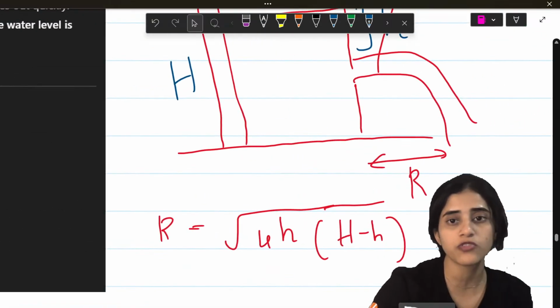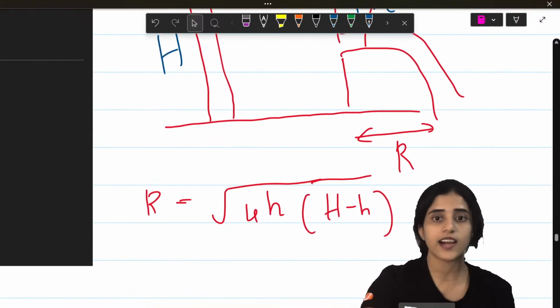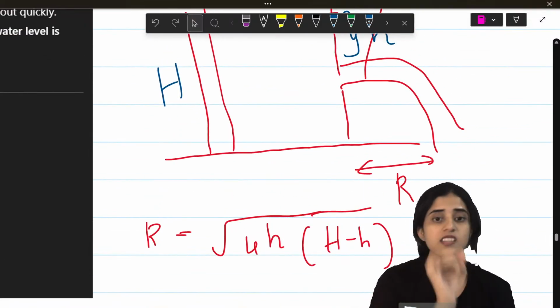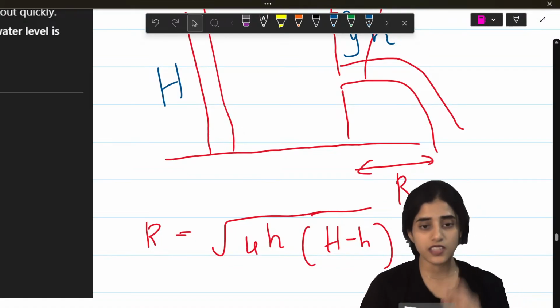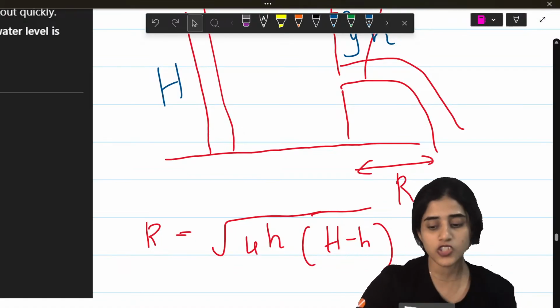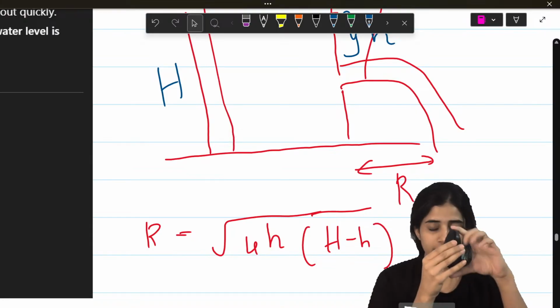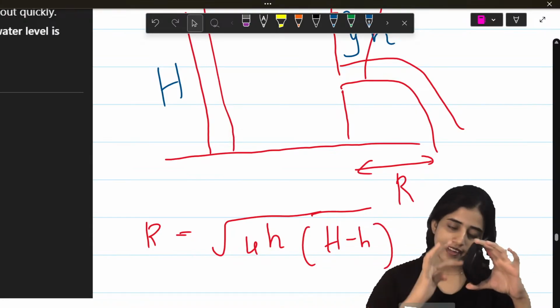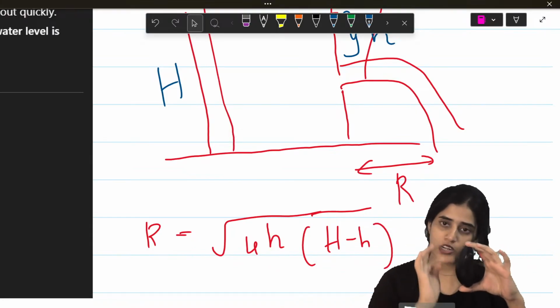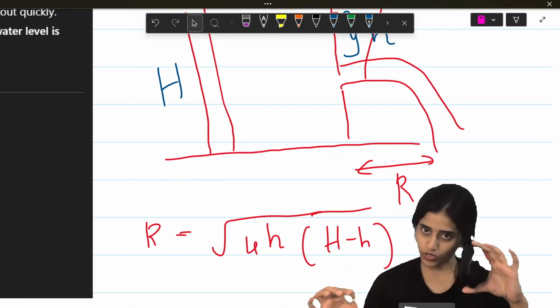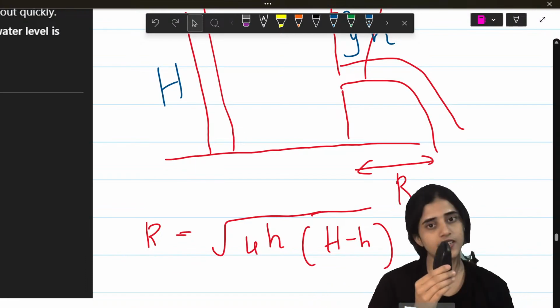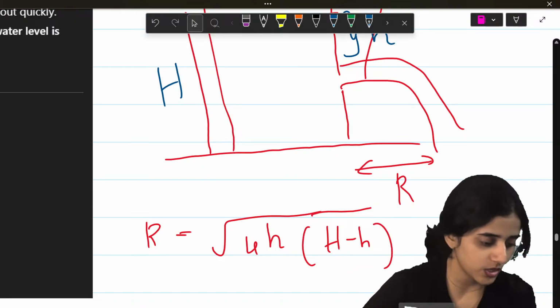And there's one more formula here, R. R is how far it goes. R is the square root of 4h into (H minus h). And you have to understand what each h is. Capital letter H is the height of the whole tank. Small letter h is the height till the hole. This is small letter h. Here is the hole. Water comes out. This is capital letter H.